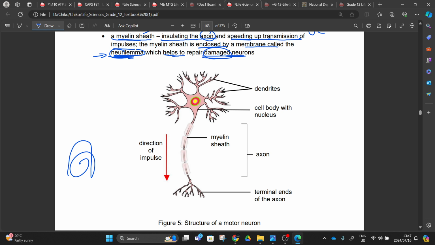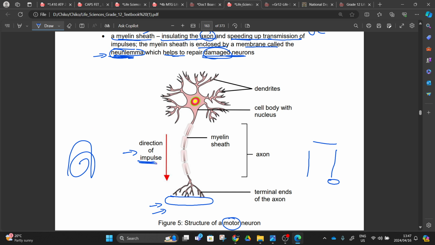So let's come this side. This arc will have the sensory neuron, the interneuron, and the motor neuron. This one is the type of a motor neuron, right? The motor neuron is going to connect to our effector. So here we are going to have our effector, being an organ or a muscle, so that the muscle will react to the stimuli, right? So as you can see, this is the direction of the impulse here.